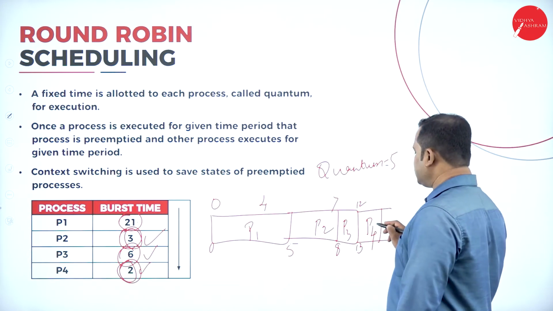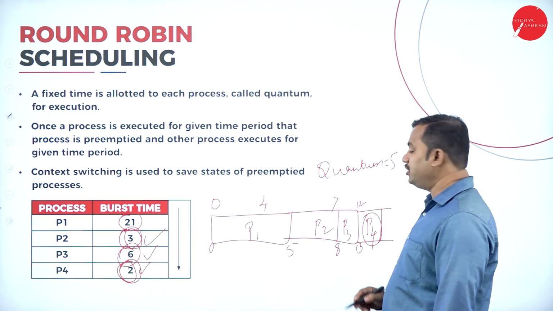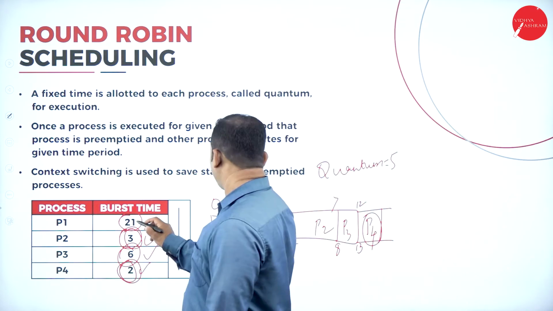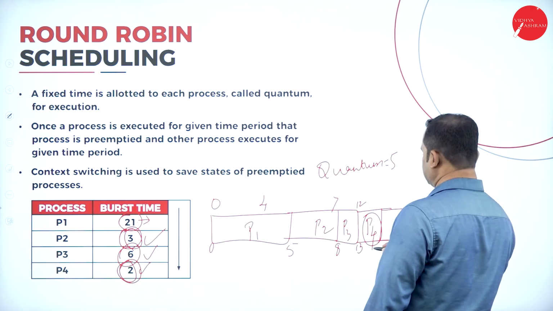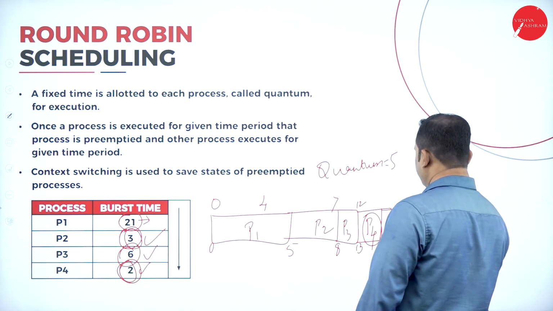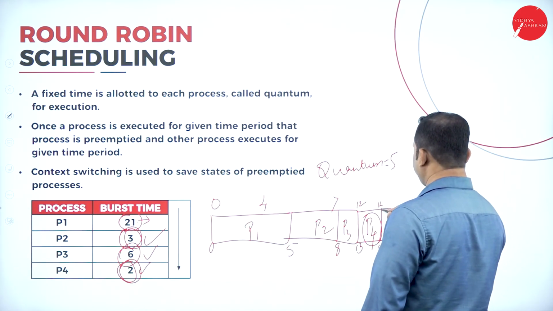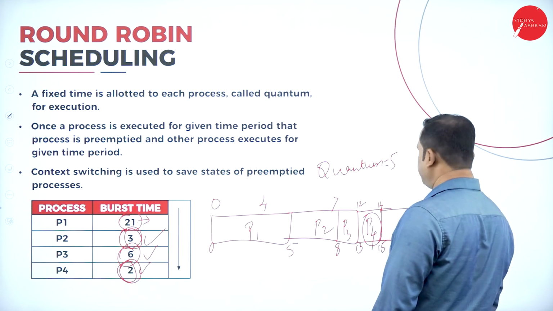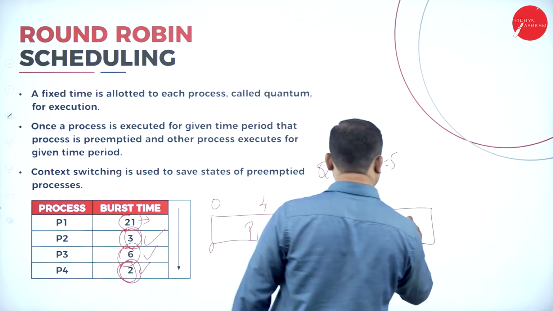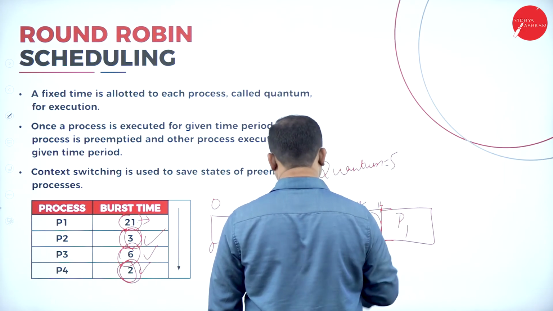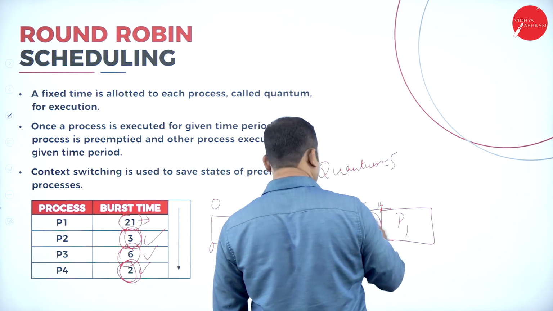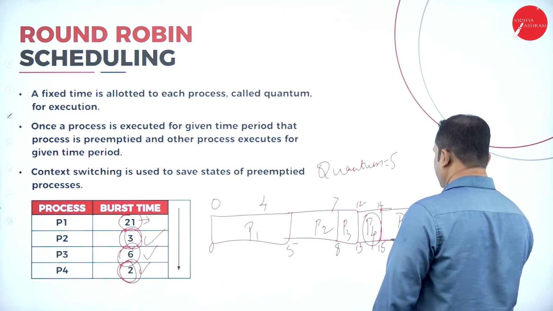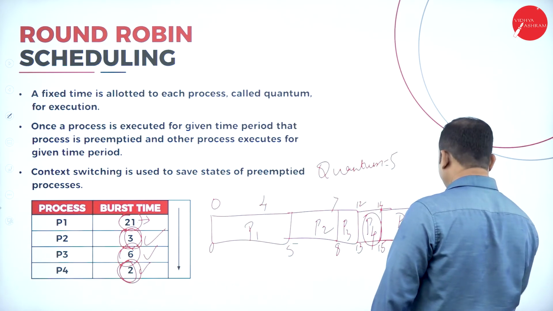Then, as soon as process P4 completes execution, it moves to the next, P1. What is the time needed? Process P1 requires 5 milliseconds. From 0 to 4, it was taken earlier. Now it is taking 15 to 5, that means 15, 16, 17, 18, 19, completing the 19th millisecond.